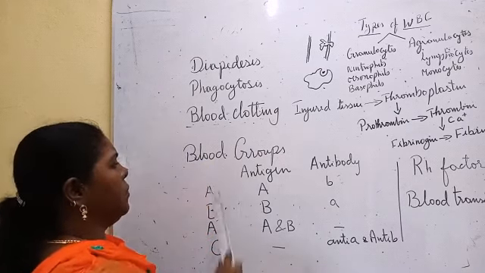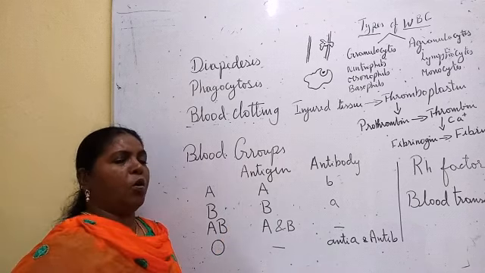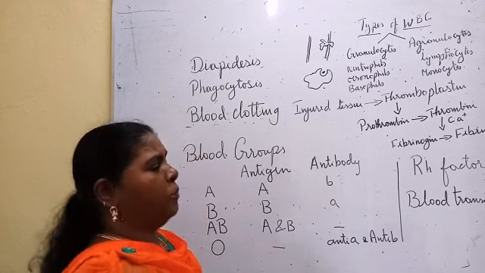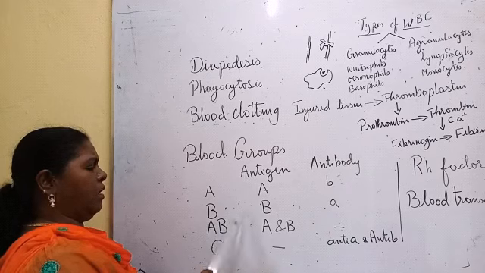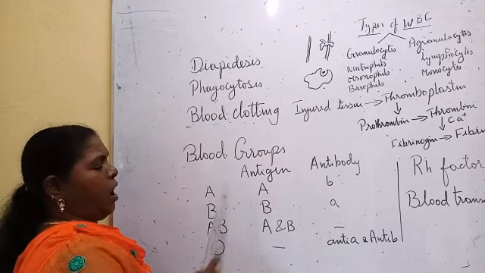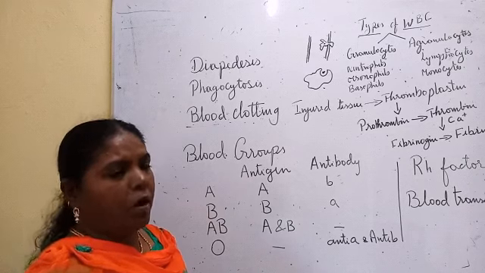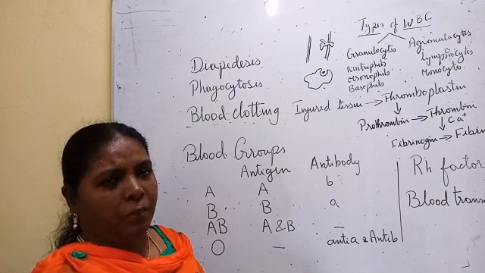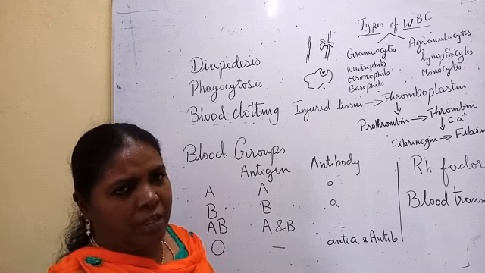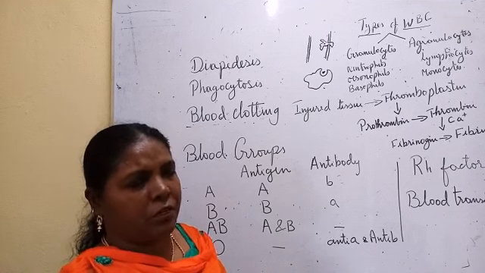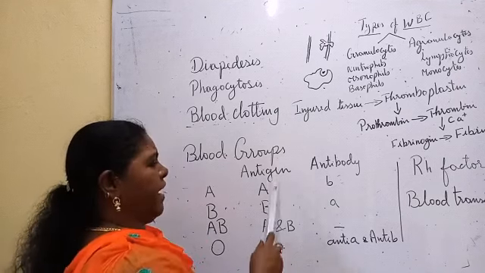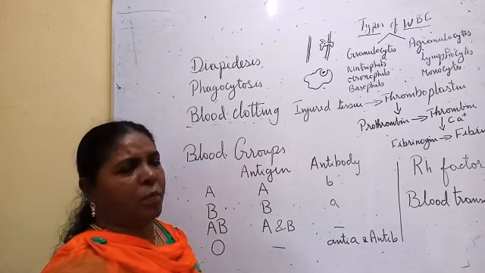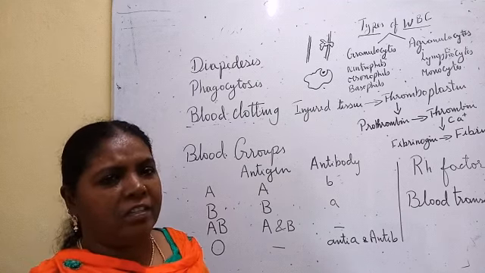The next topic is blood group. We already know our own blood group, and mainly we have 4 blood groups: A, B, AB and O. How are these blood groups classified? On the basis of the antigen produced on the surface of the RBC. There are 2 antigens in human blood, antigen A and antigen B.